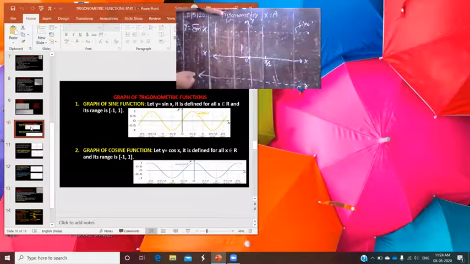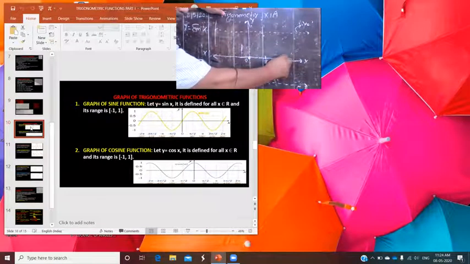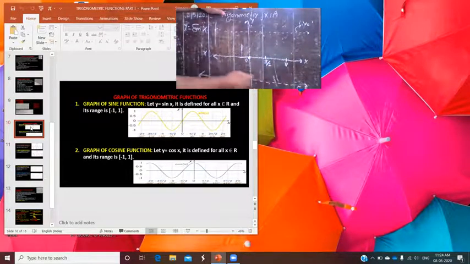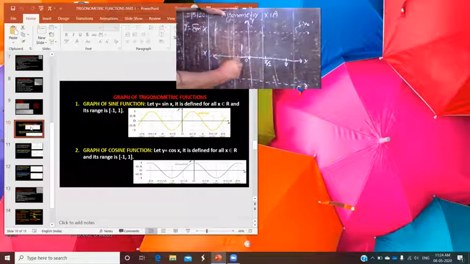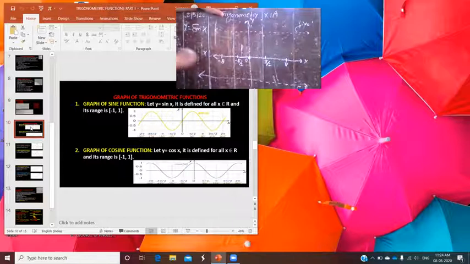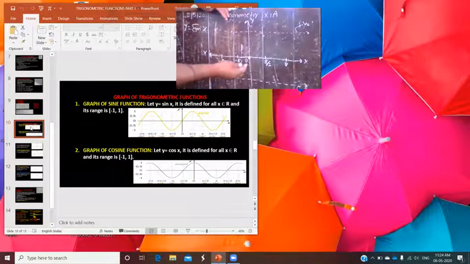Yes, pi by 2, and then here you take pi. In the same way, here you take minus pi by 2, minus pi, and so on. There are so many values. It is defined for all real numbers. So you only have to plot at least 4 points. At least 4 points. Okay.